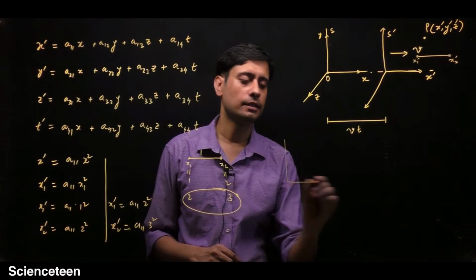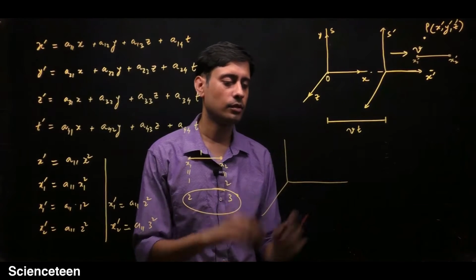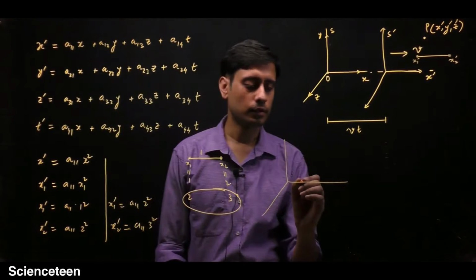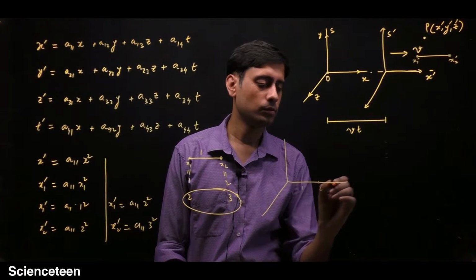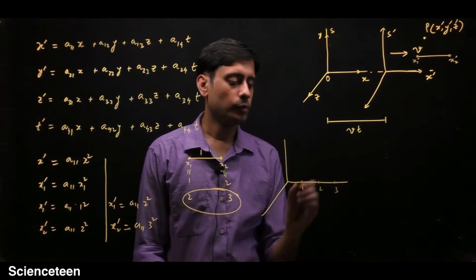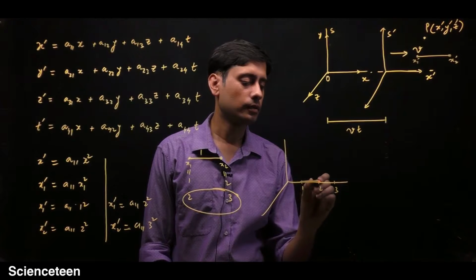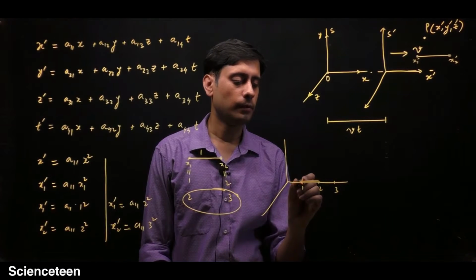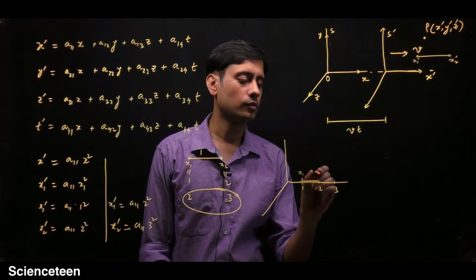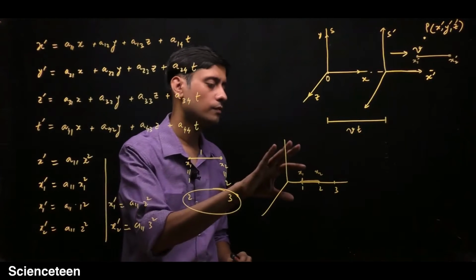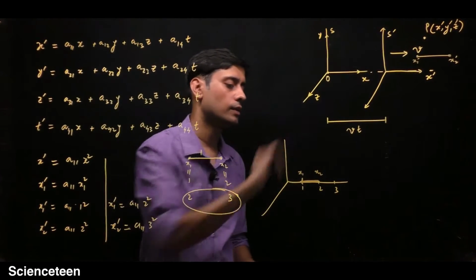It simply says that this is the coordinate system. If you put 1, 2, 3, and put a rod here, the left coordinate x1 will be here and x2 will be here in some coordinate frame, and you are calculating it in another frame.